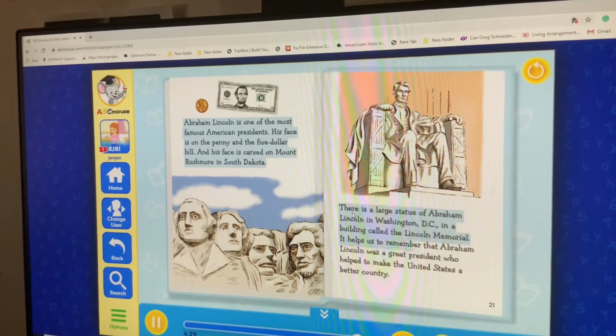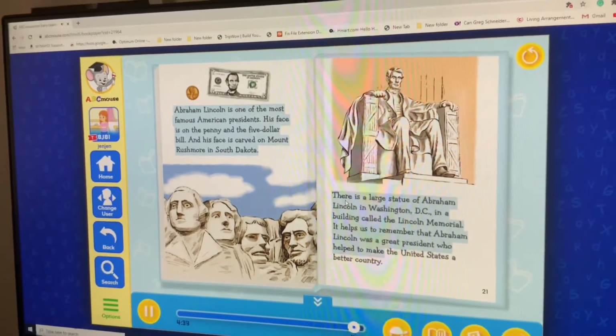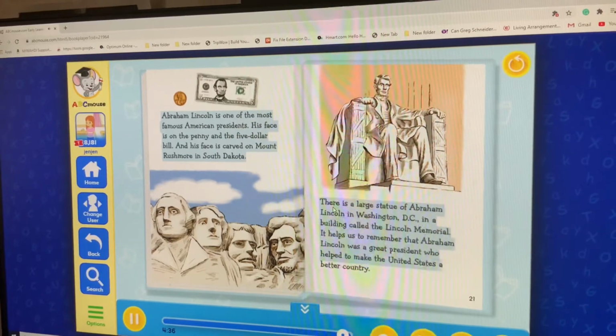It helps us to remember that Abraham Lincoln was a great president who helped to make the United States a better country.